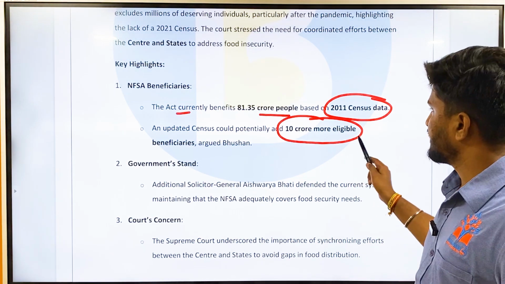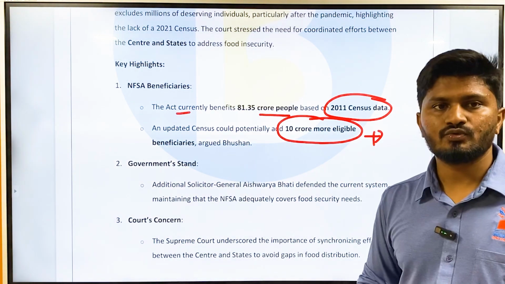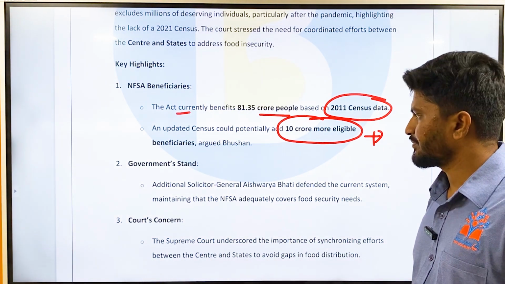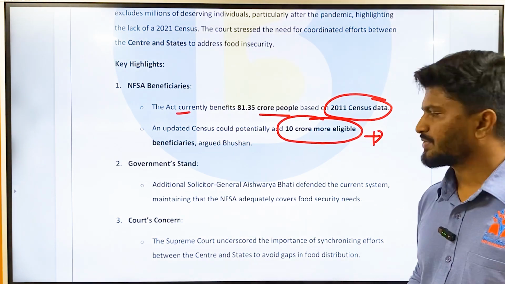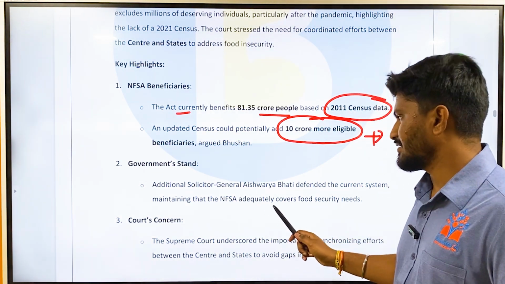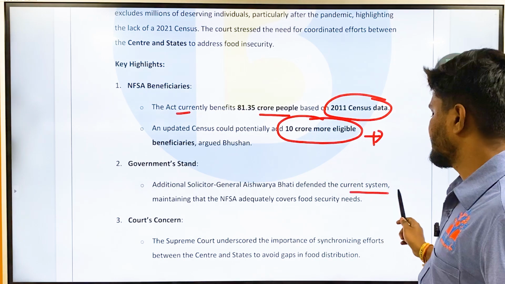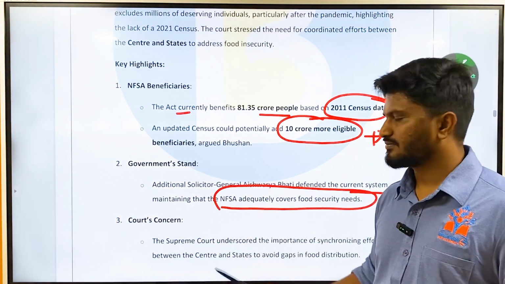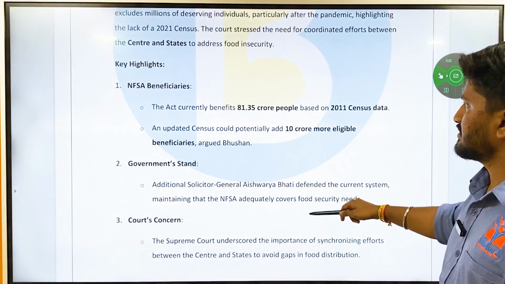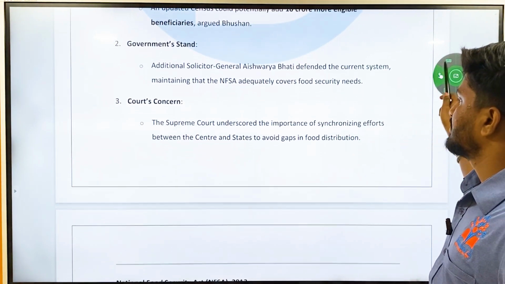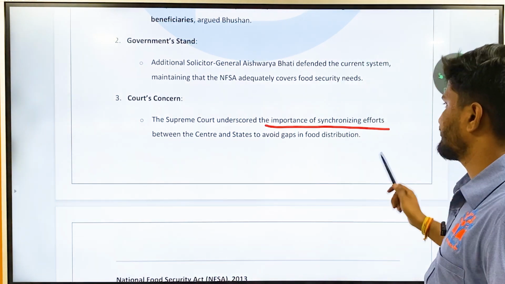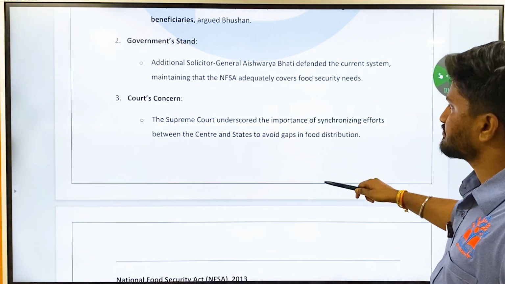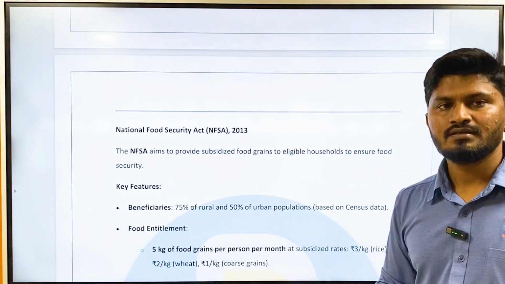Okay, so this means 10 crore more persons who are eligible are being excluded under this act right now because of the lack of availability of data. Then, what is the government's stand? Additional Solicitor General Aishwarya Bhati defended the current system, maintaining that NFSA has adequately covered food security needs. Then, what is the court's concern? The Supreme Court underscores the importance of synchronizing efforts between the center and states to avoid gaps in food distribution. Okay, that is the news.